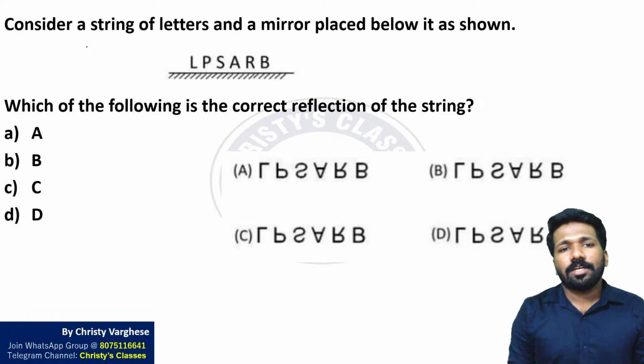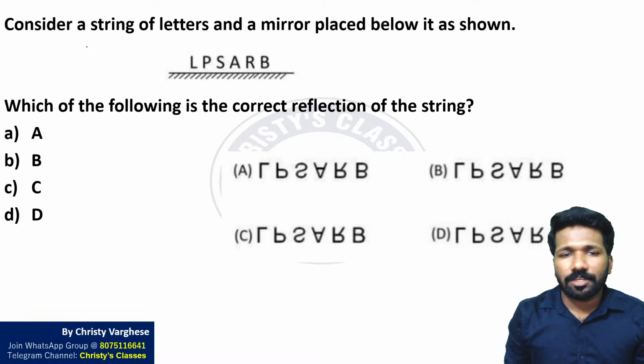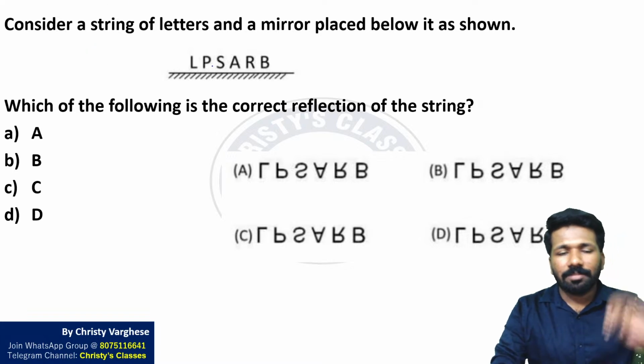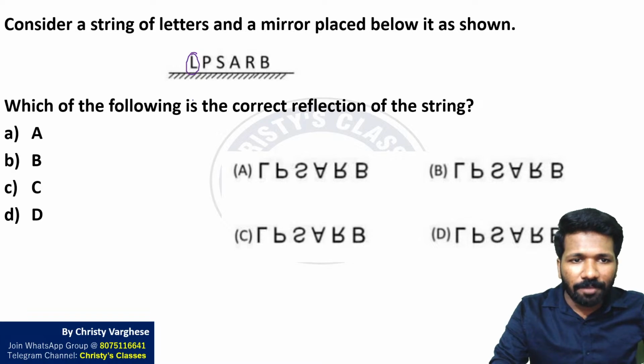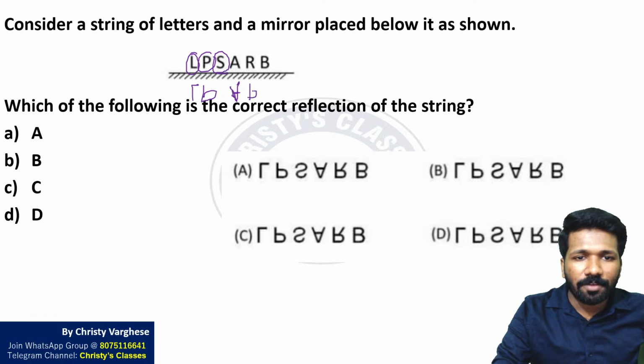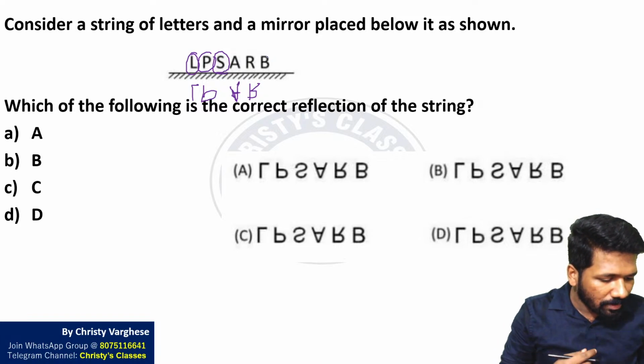Consider a string of letters and a mirror placed below it as shown. Which of the following is the correct reflection of the string? Reflection means there is a flipping that will happen. What is flipping? L will be flipped like this. P will be flipped like this. S, I will come to S, that is a doubtful thing for many people. A will be flipped like this. R will be flipped like this. Are you understanding what flipping is? And B also and S also. Keep this in mind.